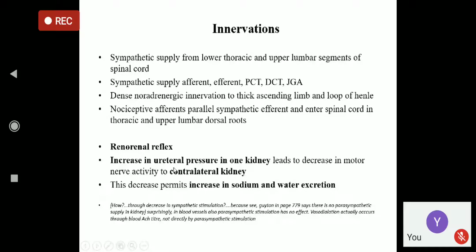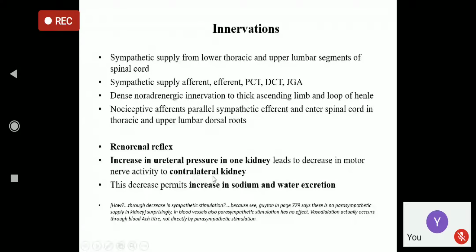So if there is increase in ureteral pressure in one ureter, then in the contralateral kidney the blood flow is less.